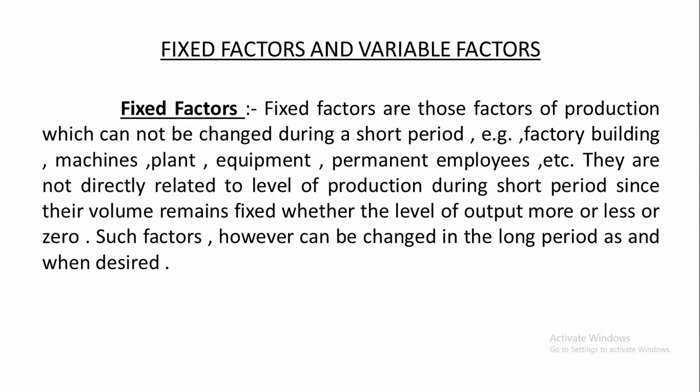Fixed factors are those factors of production which cannot be changed during a short period. Remember it.